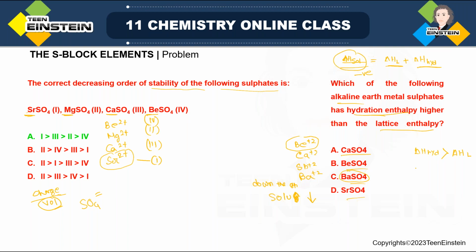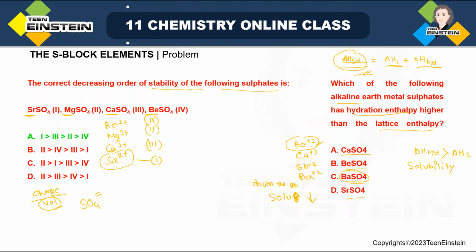So when Δ hydration is greater than lattice enthalpy, only then is solubility possible. Solubility possible means maximum solubility is for Be2+. So the chance is only in case of Be2+, where the hydration enthalpy will be higher than the lattice enthalpy. It may also be true for others, I am not saying it is only true for Be2+, but as it is a single choice answer, you have to choose just one.